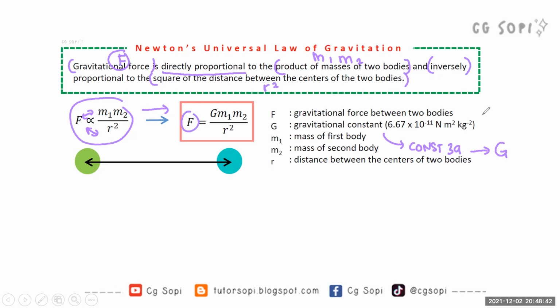G is the gravitational constant given, m1 is the mass of the first body, and m2 is the mass of the second body. So we have two objects: this is m1, this is m2. Gravitational force is directly proportional to the product of these two masses, and inversely proportional to r squared, which is the distance between the two centers of the bodies. Even though the sentence is very long, you can remember and use this formula to make sense of the sentence.